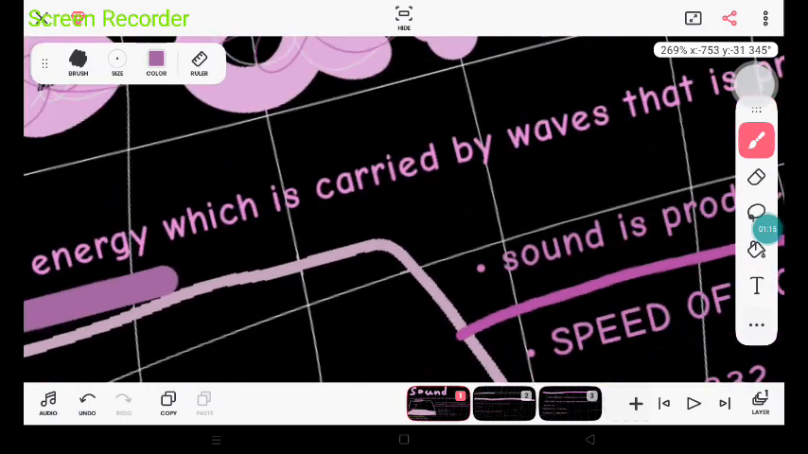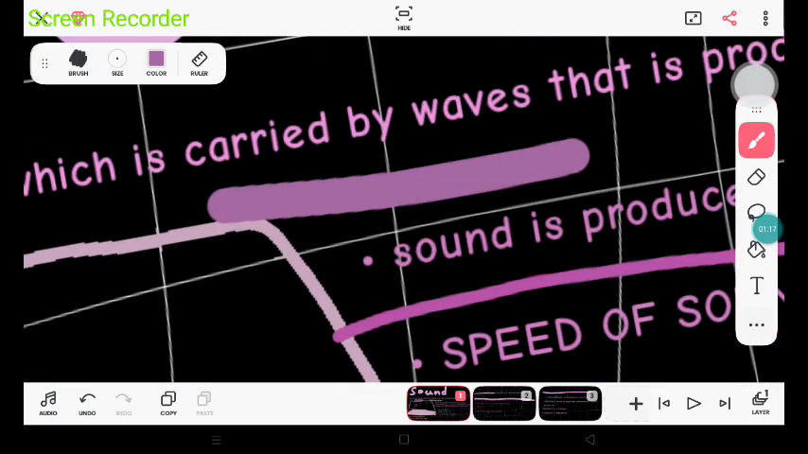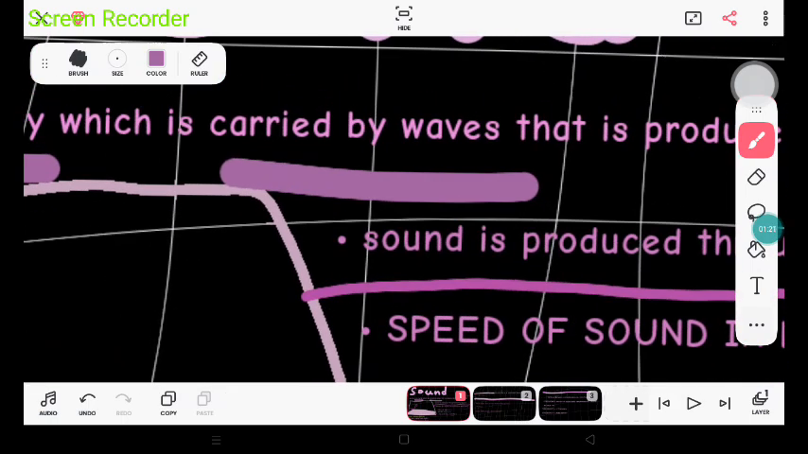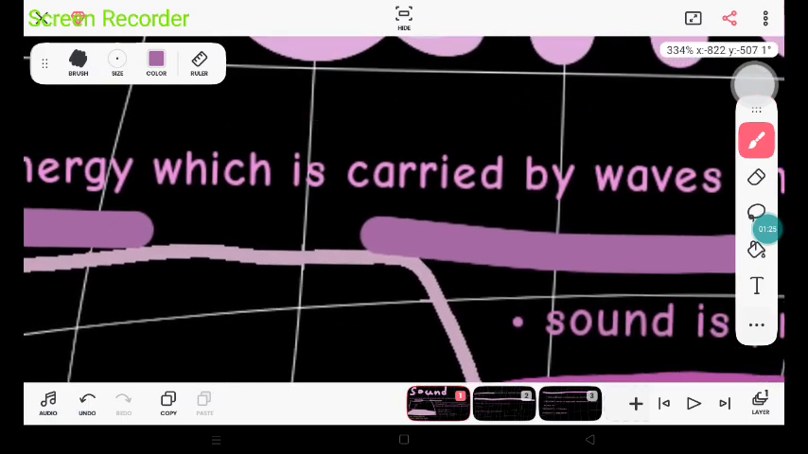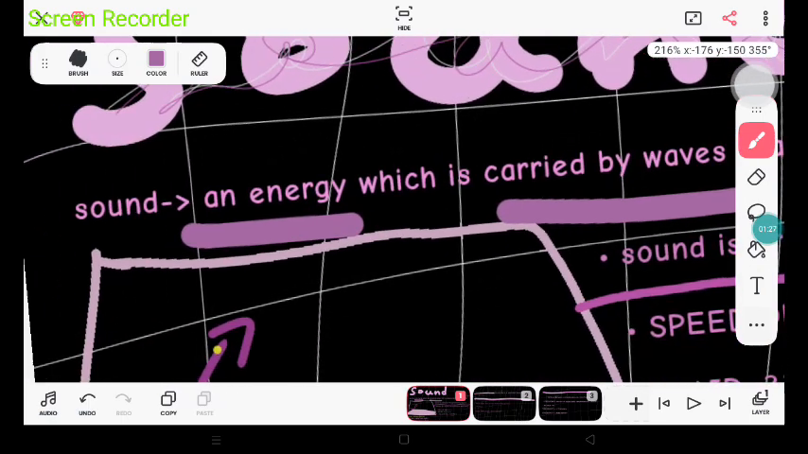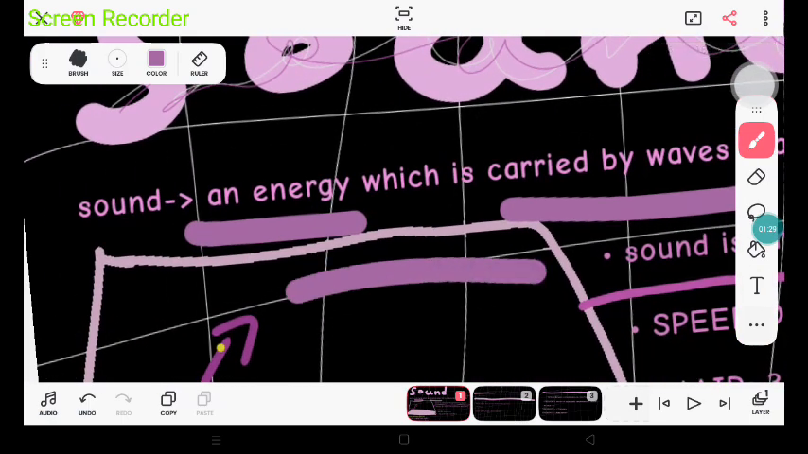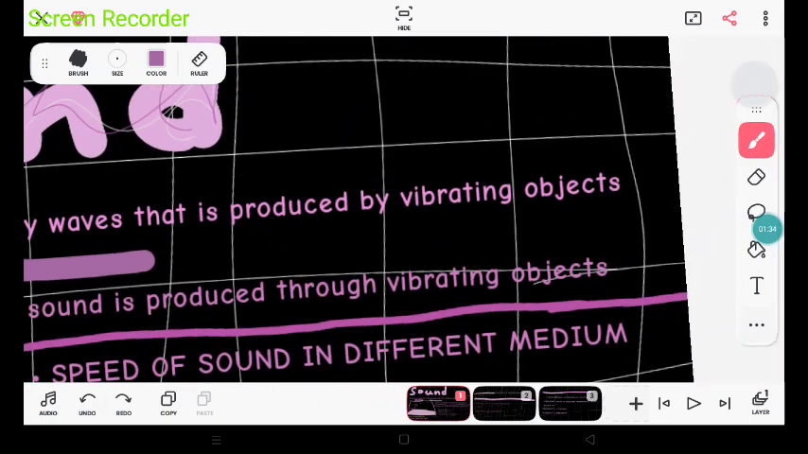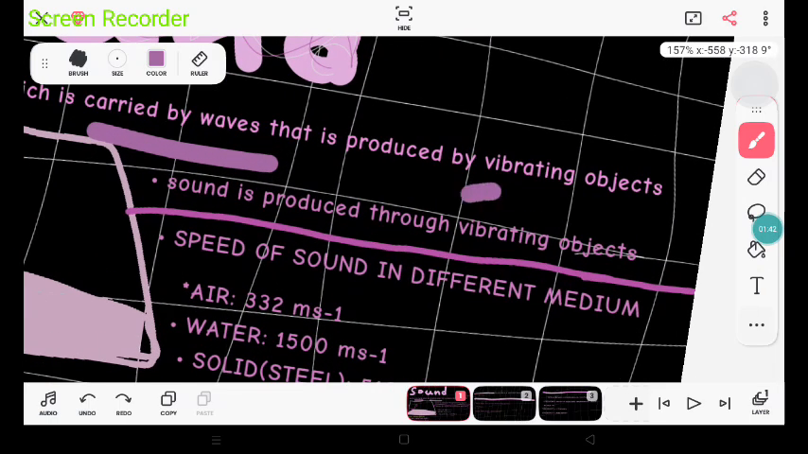And sound is also carried by waves. Have you ever heard the word sound waves? Yep. Sound waves are the types of waves that carry sound. So, sound is carried by waves, and those waves are produced by vibrating objects. Objects which vibrate, which move a little bit, are called vibrating objects, and they produce these waves.